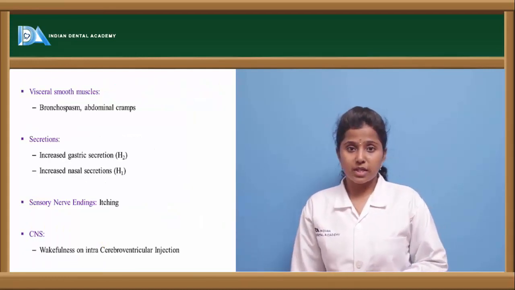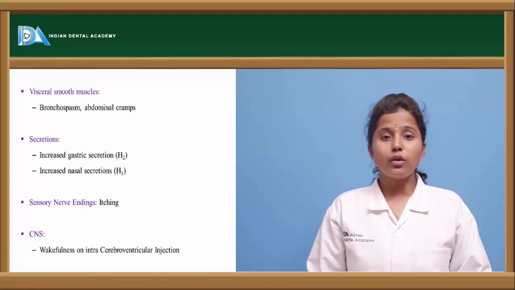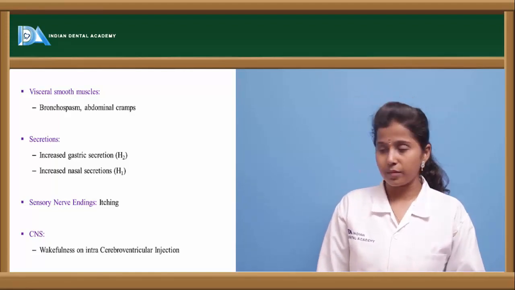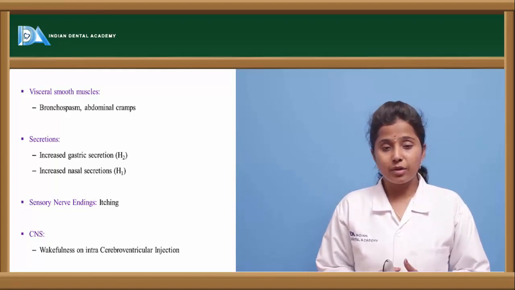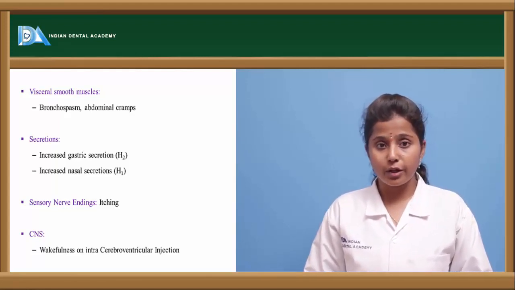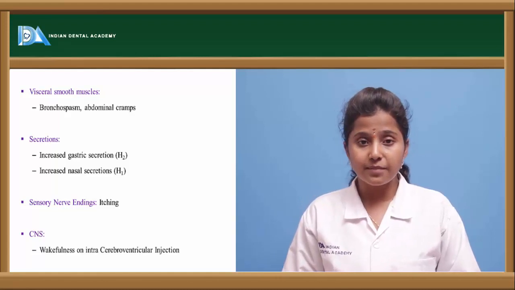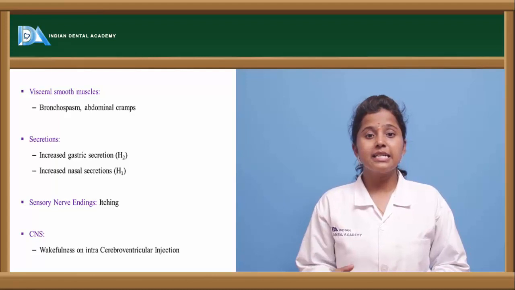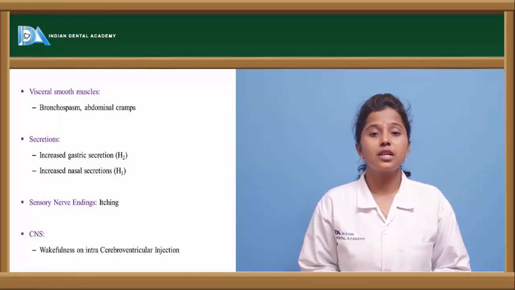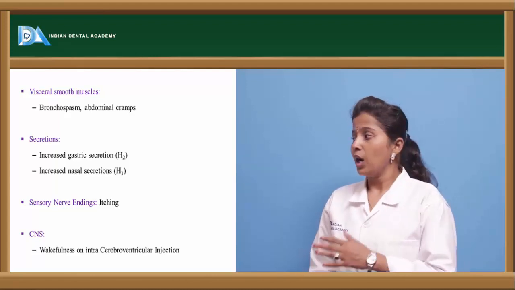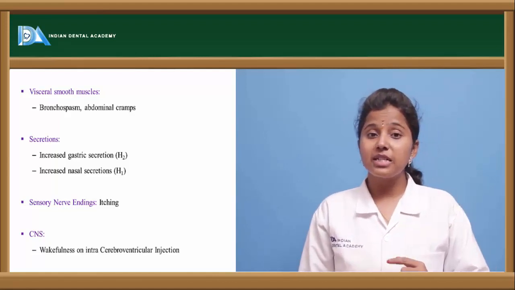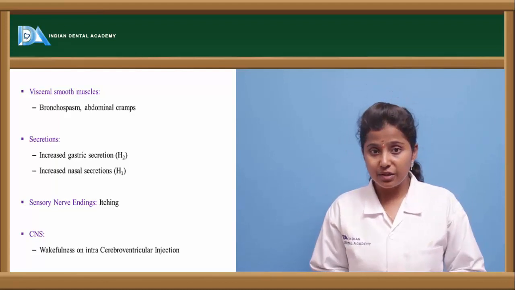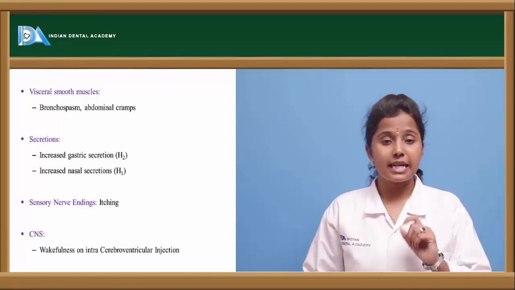On visceral smooth muscles, how is histamine affecting vascular smooth muscles or visceral smooth muscles? When histamine is released into the circulatory system or blood circulation, it causes bronchospasm as well as abdominal cramps. In the sense, it is causing constriction of visceral smooth muscles. What happens if histamine is released to the secretions? Histamine causes increased gastric secretions as well as increased nasal secretions.